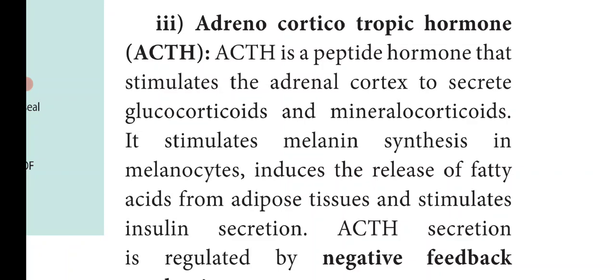Next is adrenocorticotropic hormone, ACTH. It is also a peptide hormone. This hormone stimulates the adrenal gland. Mainly it stimulates the adrenal cortex. Cortex means the outer region of the adrenal gland, to secrete the glucocorticoids and mineralocorticoids. So the adrenocorticotropic hormone stimulates the cortex region of the adrenal gland to produce two hormones, namely glucocorticoids and mineralocorticoids.